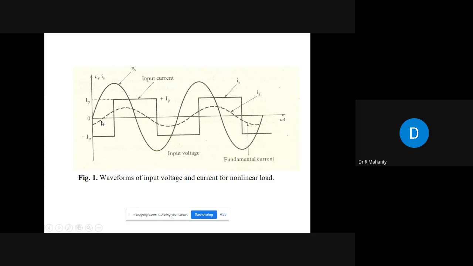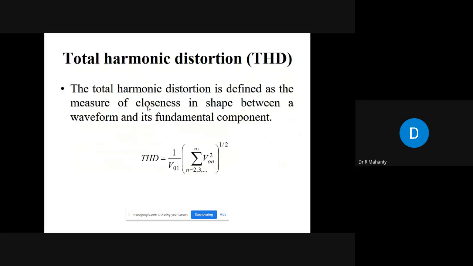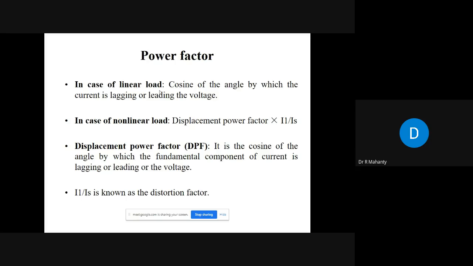And this multiplied by the distortion factor gives you the power factor in such a case. Therefore, we can say that in case of nonlinear load, it is the displacement power factor multiplied by the fundamental component of current divided by the total current.